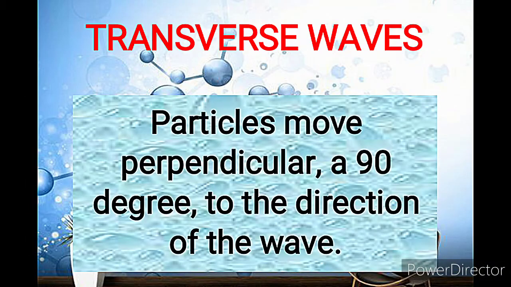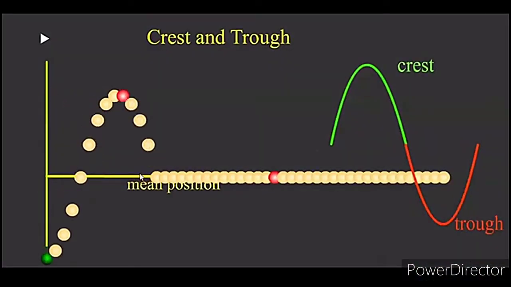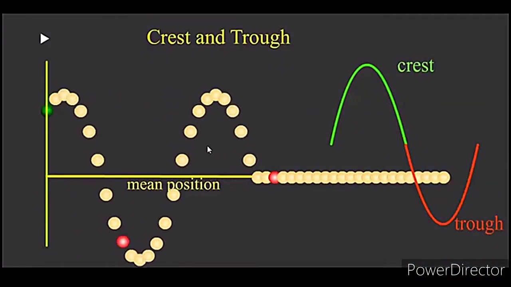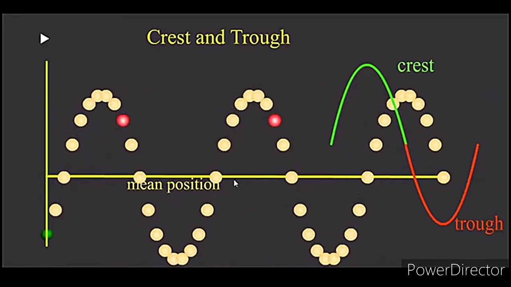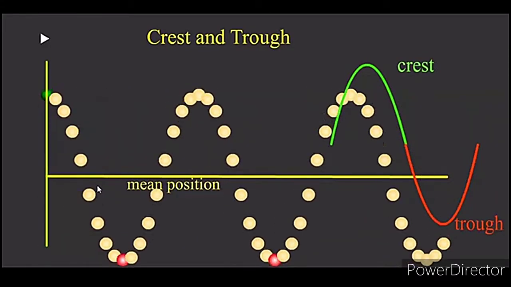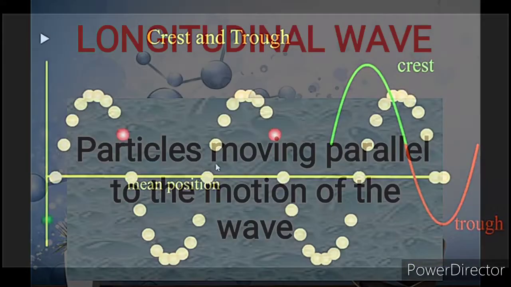When we talk about the transverse waves, the particles are moving perpendicular, 90 degrees, to the direction of the wave, and the particles of the medium vibrate up and down. In the transverse waves, the bumpy parts here are called the crest, which is the highest point of the wave. On the other hand, the lowest point is called the trough, and the segment from the crest to the nearby trough is a pulse.